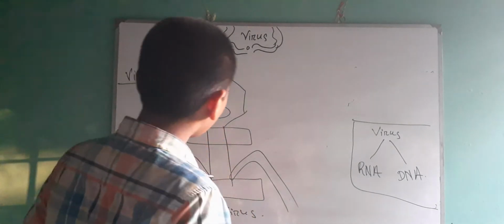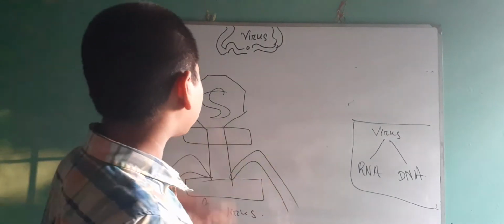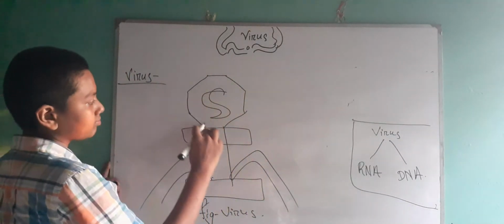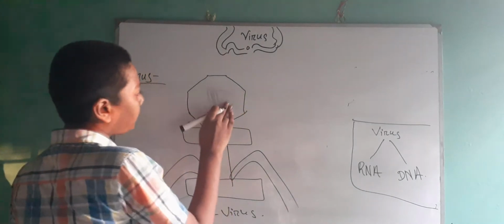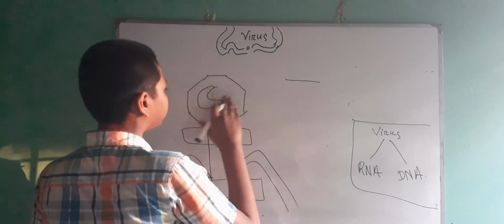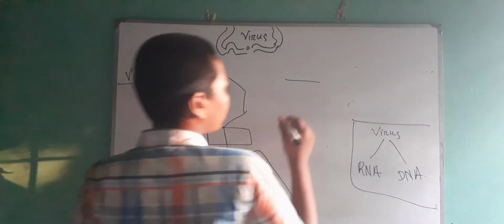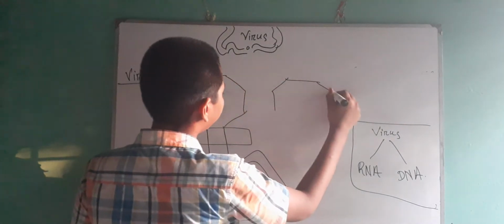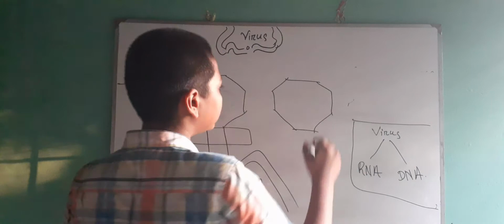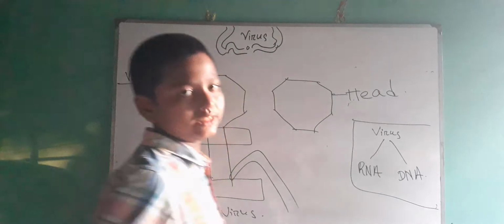Now I will name the structure here. This part, except the upper part, is a wall-like structure. This part is called the head. H-E-A-D, head.